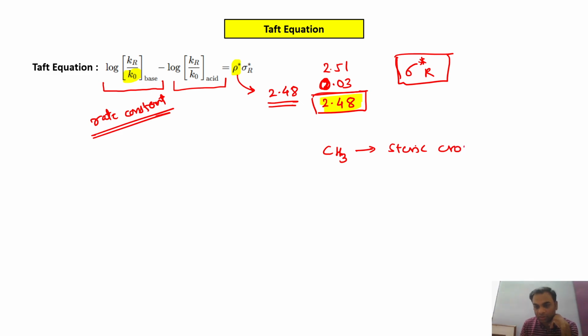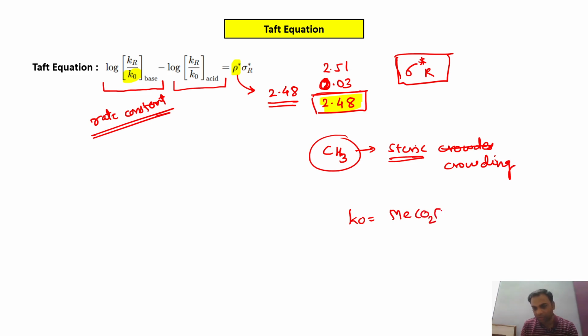Methyl is the first member which shows steric crowding, and therefore k0 is for methyl CO2 ethyl.